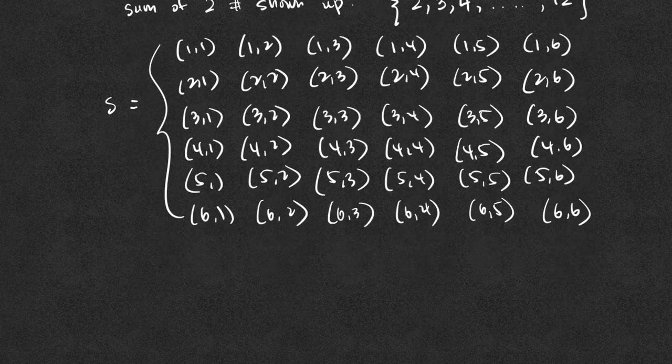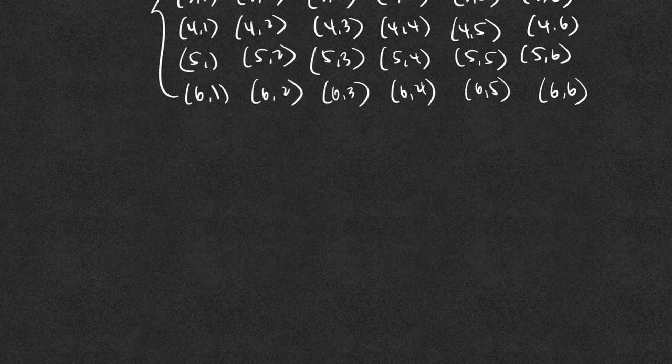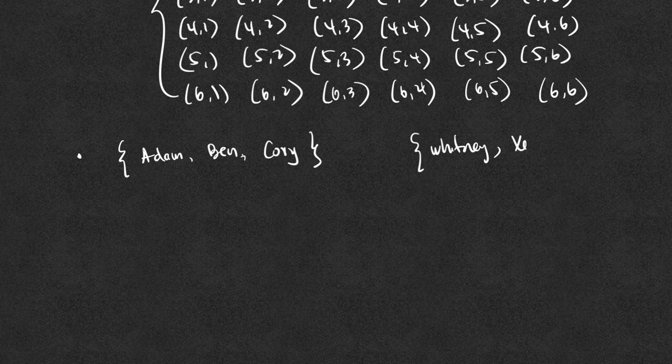One last example about the sample space. Suppose we need to select a committee from a group of males and females, where the group of males consists of 3 people: Adam, Ben, and Corey. And the group of females consists of 4 people: Whitney, Zena, Younger, and Zelda.